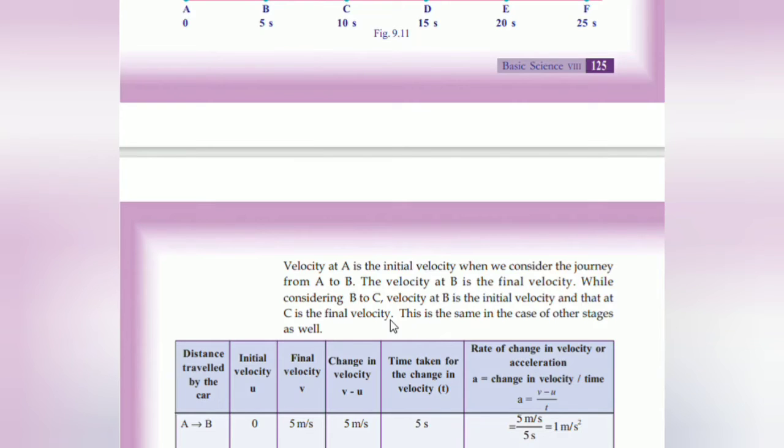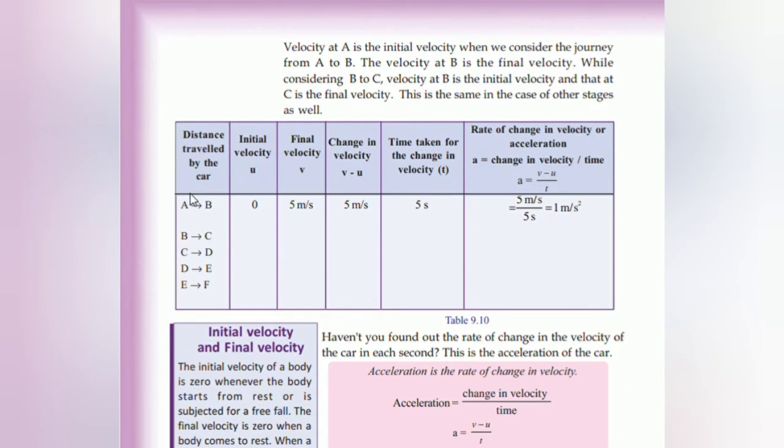If we consider B, B is the initial velocity and C is the final velocity. This is the same in the case of other stages as well. For the distance traveled by the car from A to B, the initial velocity u is found to be 0. The final velocity v is 5 meter per second.